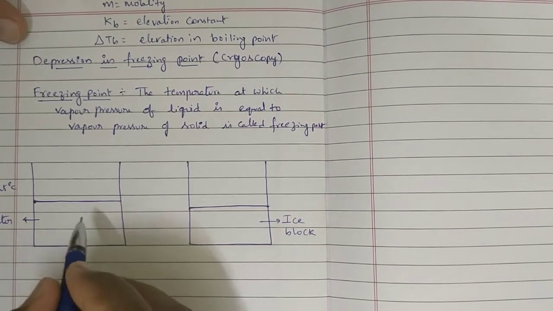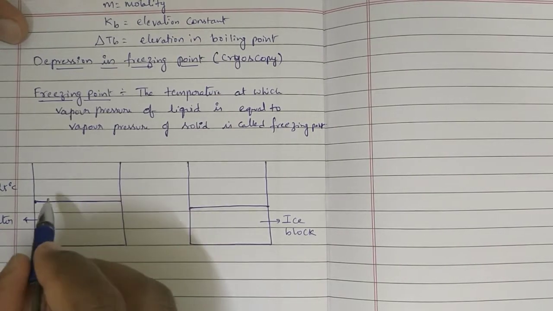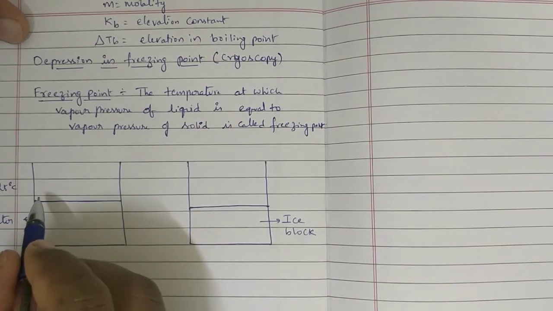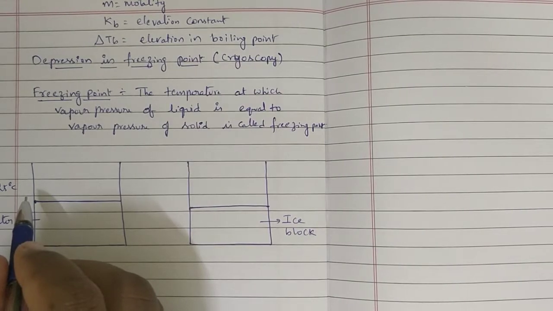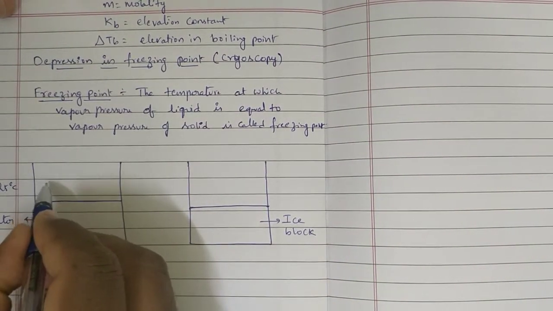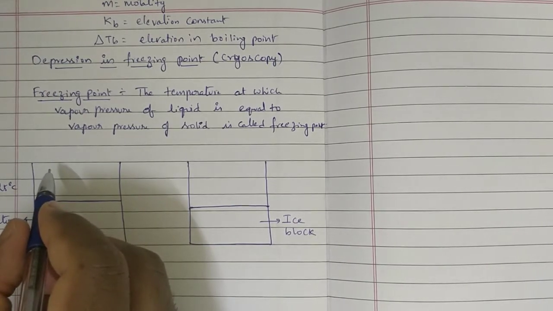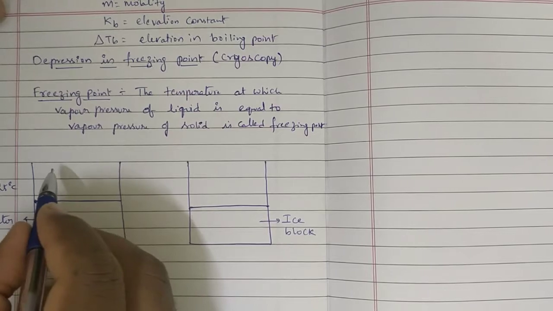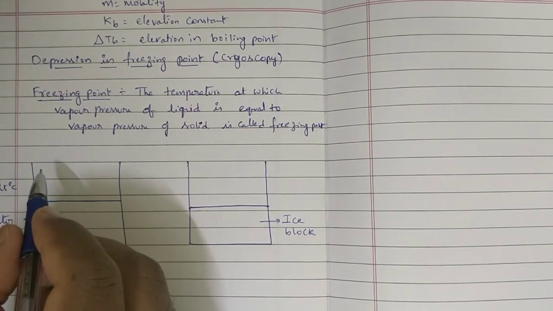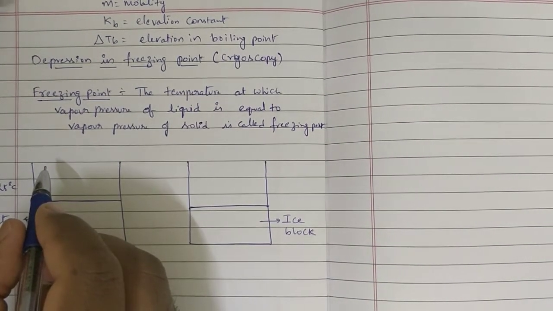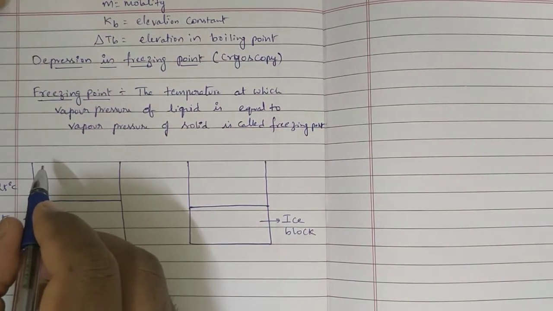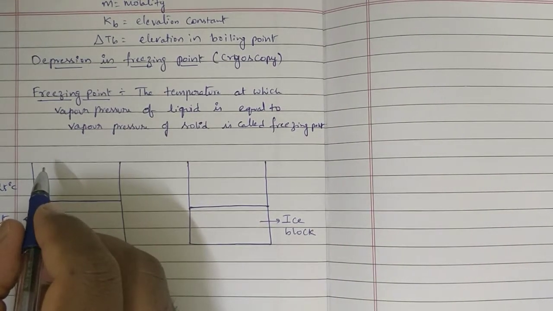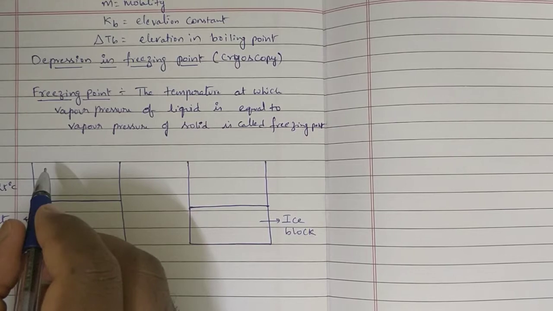Already we told that after taking the water, slowly surface molecules are getting evaporated, and water molecules are getting converted to gaseous state. The number will be increased. After some time, that number is getting constant. Number of molecules present in gaseous state is getting constant. At that time, equilibrium is established. At that equilibrium, the pressure applied by the gaseous molecules on the liquid is called vapor pressure of that liquid.